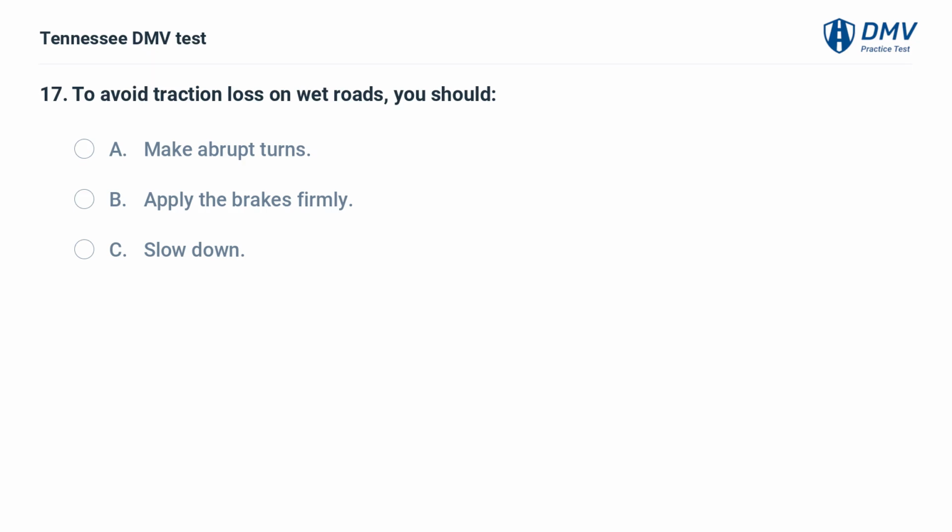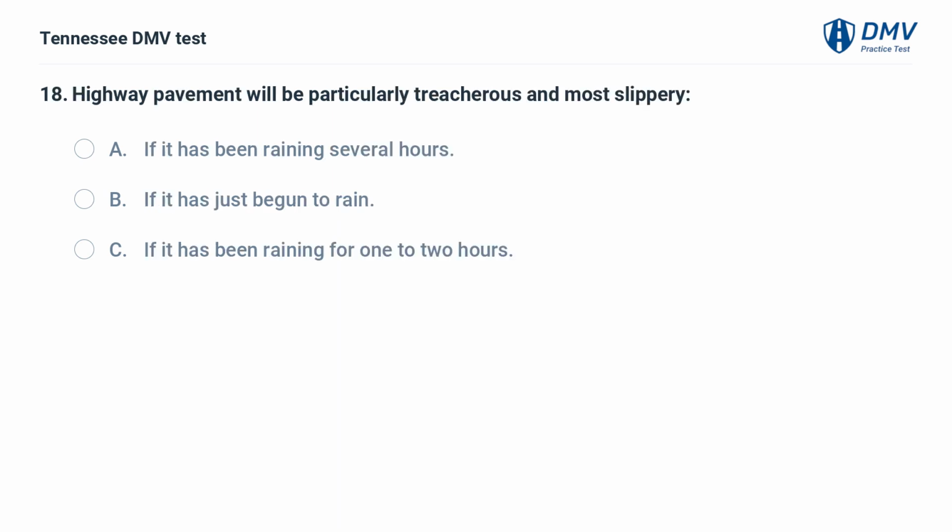To avoid traction loss on wet roads, you should: A. Make abrupt turns. B. Apply the brakes firmly. C. Slow down. Highway pavement will be particularly treacherous and most slippery: A. If it has been raining several hours.